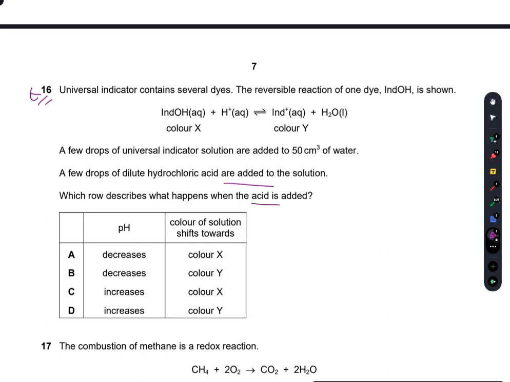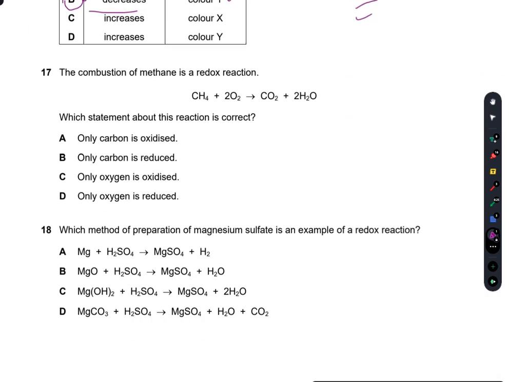Now acid is added, which means that it will provide H positive ions, so the pH will decrease. The color of the solution will shift towards the color Y, because now there is a greater concentration of H positive ions, and these H positive ions will react with indium hydroxide to give me the Y color indium. So the color will shift towards the color Y. So B is the right option.